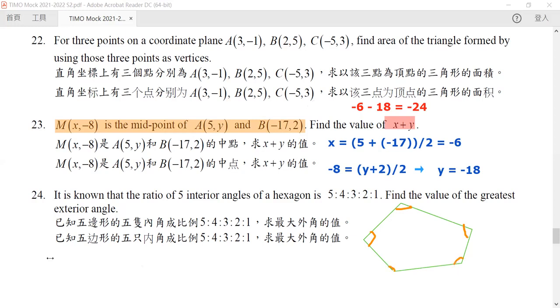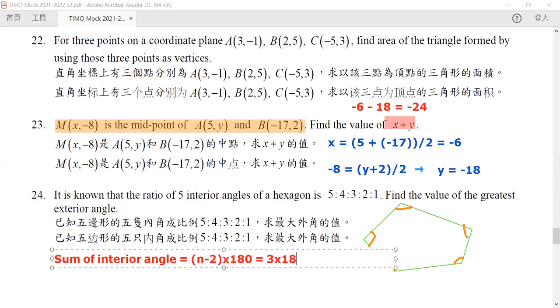We know that the sum of the interior angles of a pentagon is exactly equal to n minus 2 times 180, where n is the number of sides. So it will be equal to 3 times 180, and hence it will be equal to 340. Okay, 540.